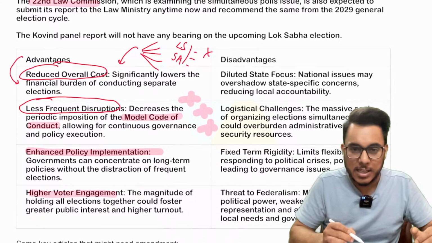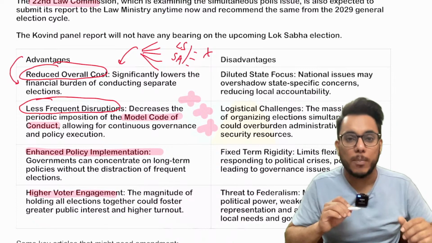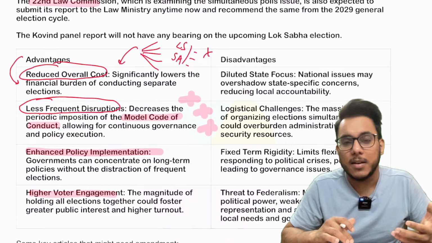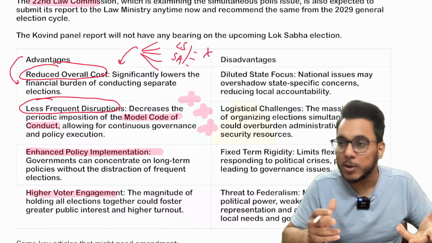Then higher voter engagement. It has been seen through empirical studies that when only one layer of election is there, voters vote more enthusiastically.